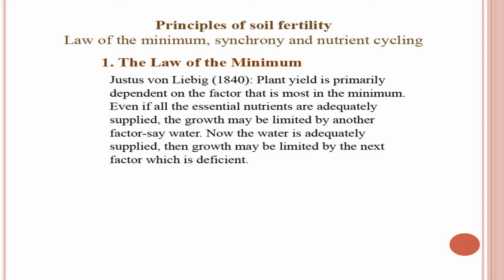In 1840, he propounded this law of the minimum, which says that the plant yield is primarily dependent on the factor that is most in the minimum. Even if all the essential nutrients are adequately supplied, the growth may be limited by another factor, say water. Now, if water is adequately supplied, then growth may be limited by the next factor, which is deficient.